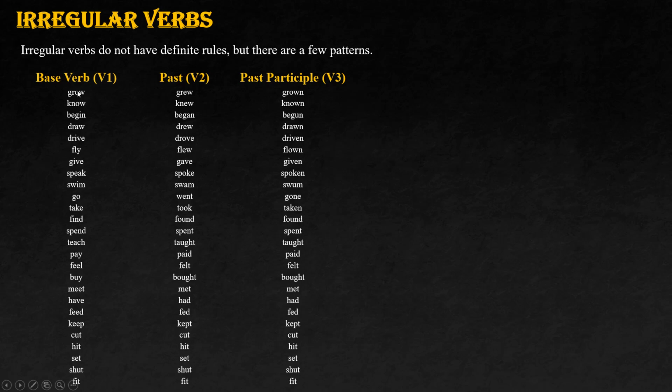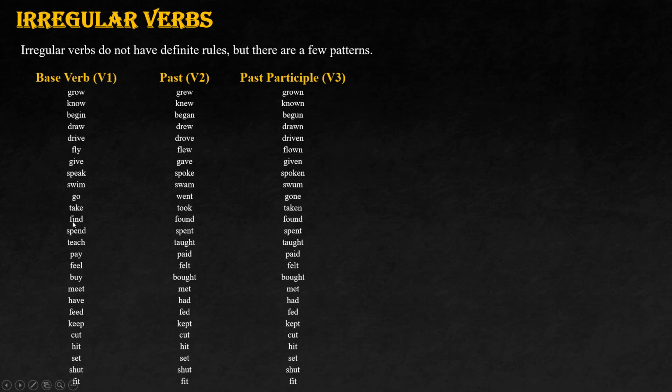And now the irregular verbs. For these, there are no definite rules. For example, when it comes to V1, we have grow, it will become grew and then grown. Similarly, drive, drove, driven. Speak, spoke, spoken, right? Go, went, gone. Take, took, taken.